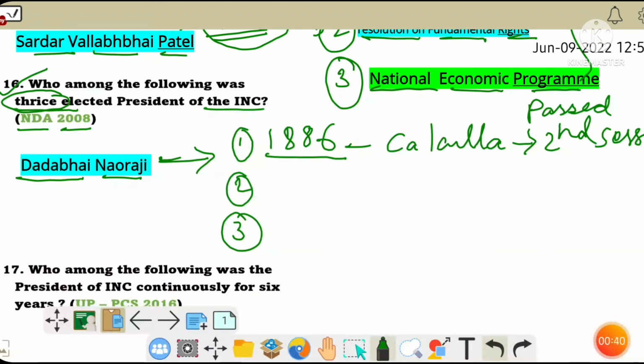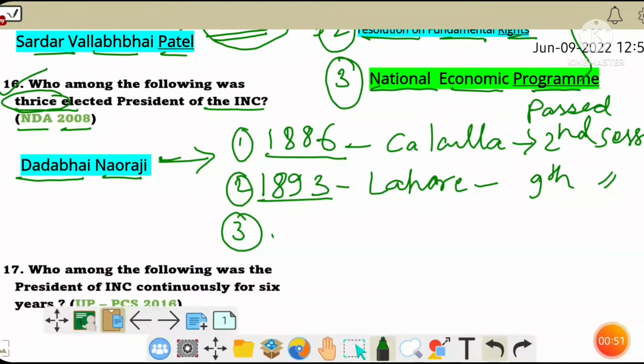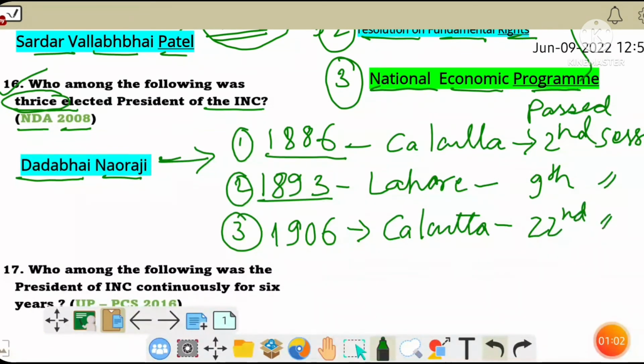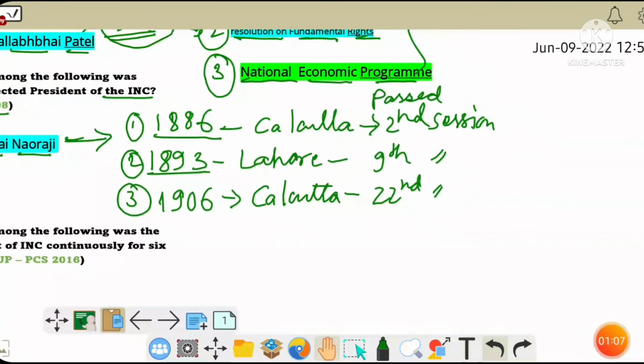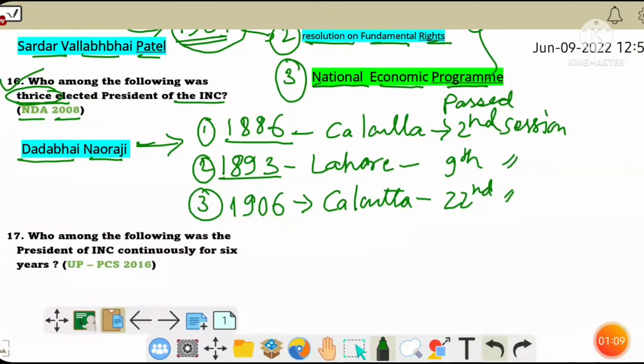Second time he was elected president in the year 1893 at Lahore, and this was the 9th session. And the third time he was elected president in the year 1906, that is in Calcutta, and it was the 22nd session of Indian National Congress. So Dadabhai Naoroji was elected three times as the president of Indian National Congress.